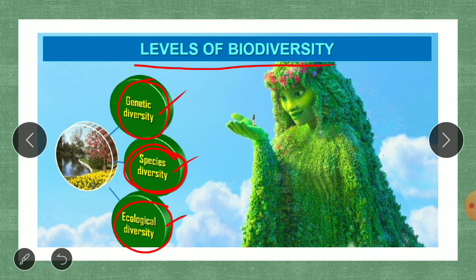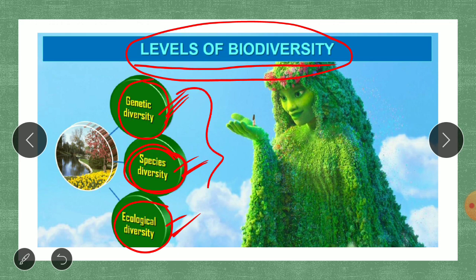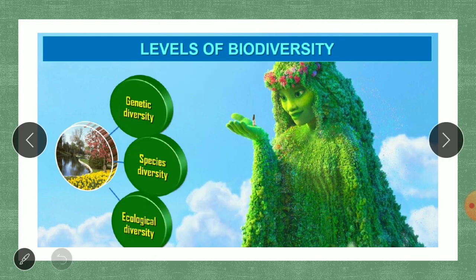You can see that today the climate in Belgaum is one type of climate, which is not the same in Jammu and Kashmir, or in Rajasthan. So different ecological diversity is also present. That is what we are going to study under levels of biodiversity, that is, how biodiversity is present at different levels: genetic, species and ecological. Now let us study all these three one by one.